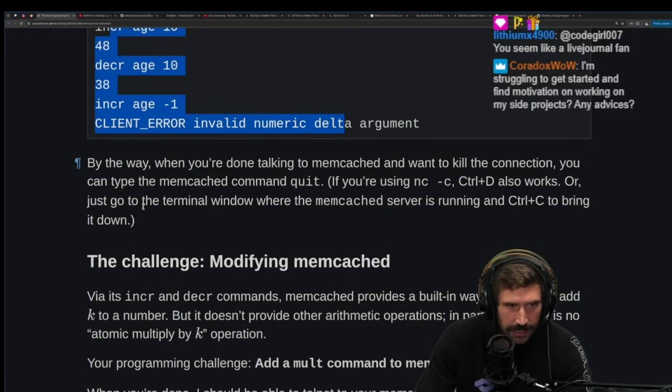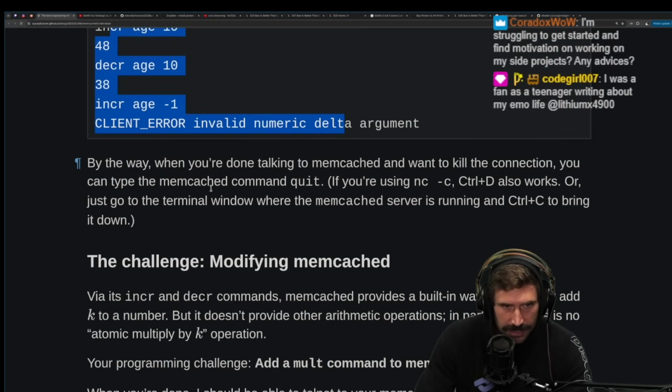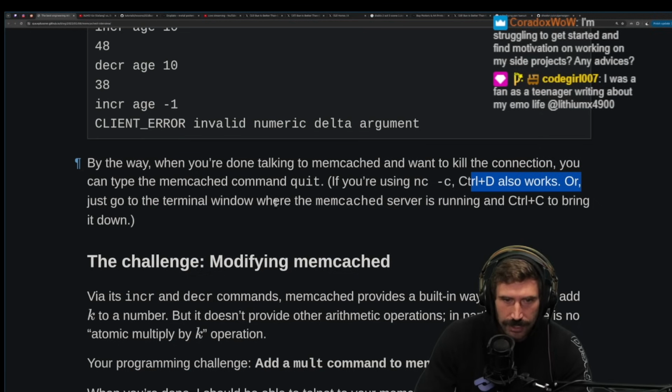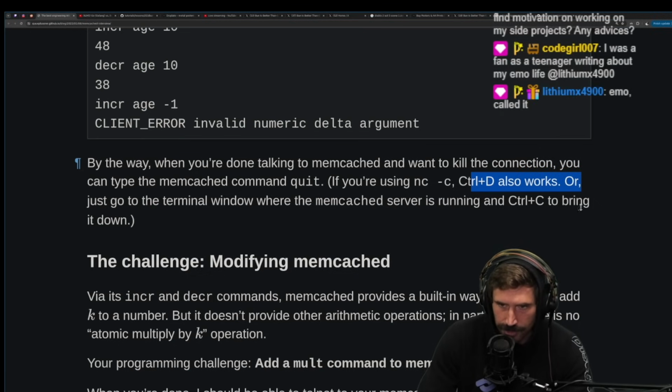Okay. Oh, nice. By the way, when you're done talking to Memcached and want to kill the connection, you can type quit. If you're using Nick, Control-D, or just go to the terminal window where the Memcached server is running and press Control-C to bring it down.